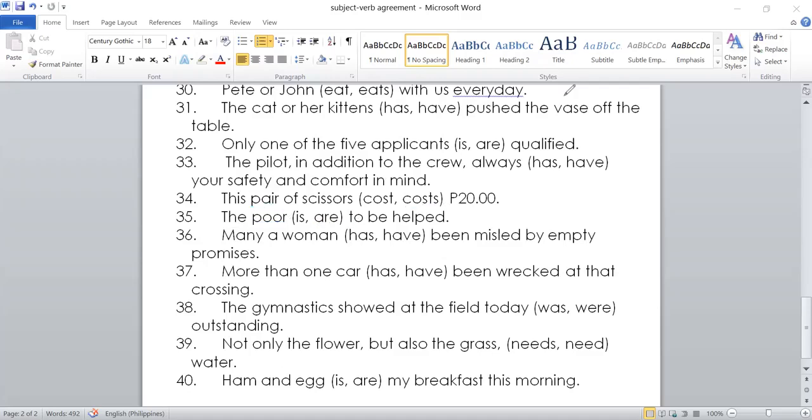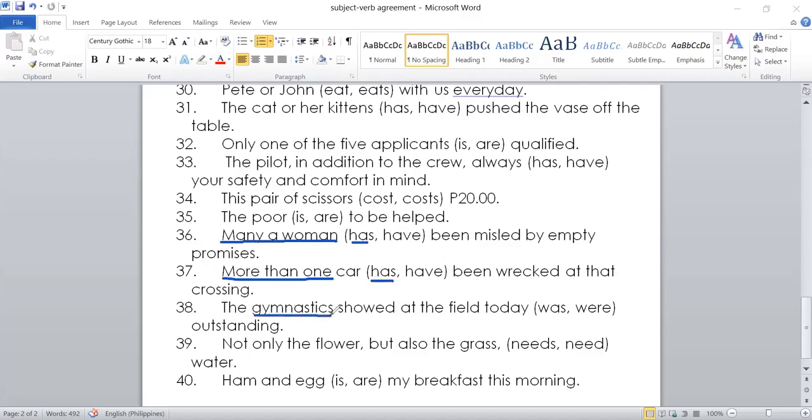Okay. In number 36, this is an expression. Many a woman or many a girl is an expression. So expressions that start with many a, although it says many a, will always have a singular subject. Same here in number 37. We say more than one car. The meaning is kind of opposing. But the expression more than one will always have a singular verb. Okay.